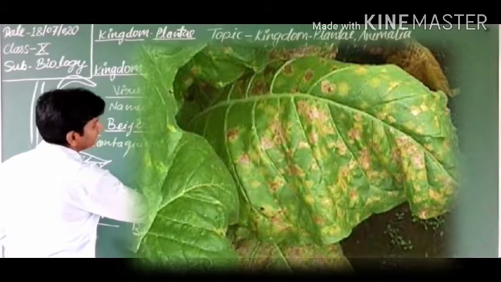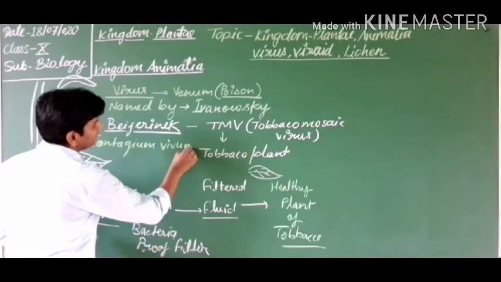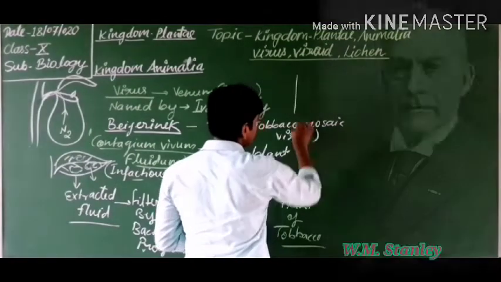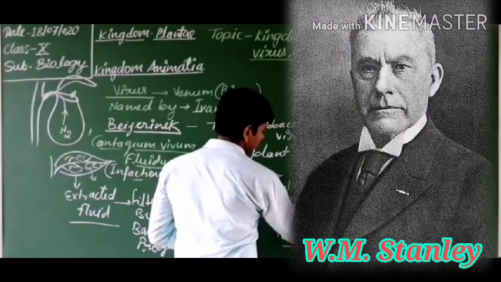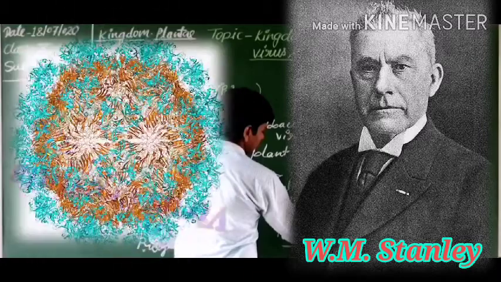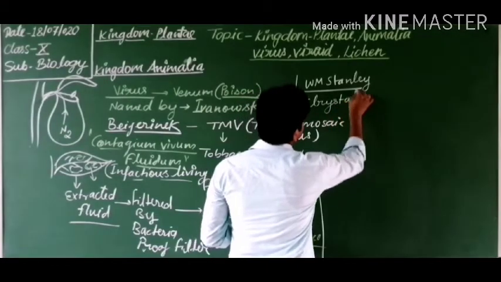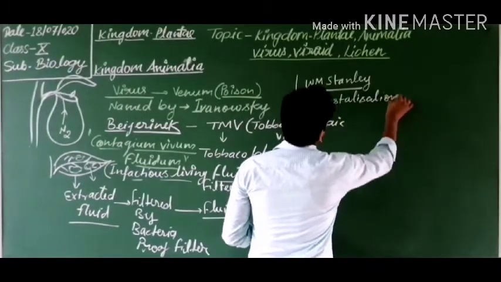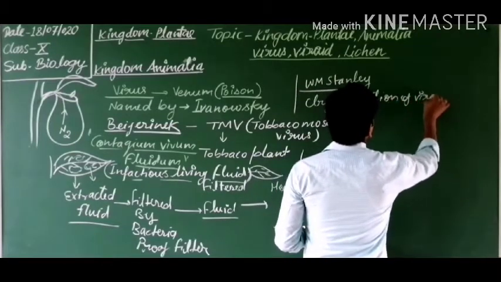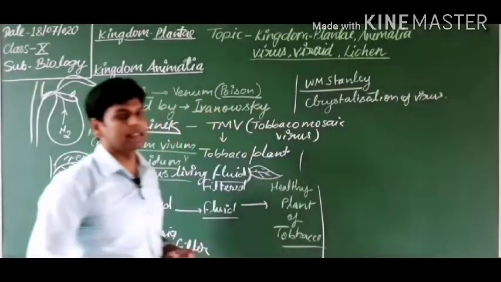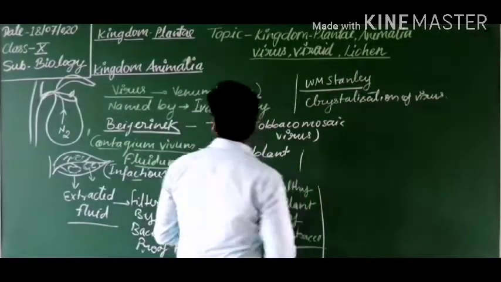Got it? The next scientist in the history of the virus is W.M. Stanley. He made crystals of this virus. You know, viruses can be formed as crystals, or viruses can be crystallized. Crystallization of virus: who did this? W.M. Stanley. Got it? So this is the history of the virus.